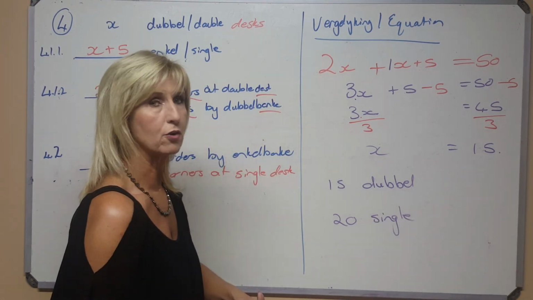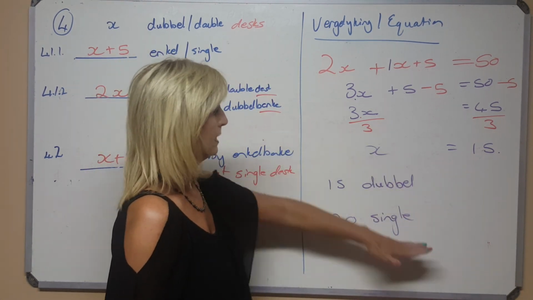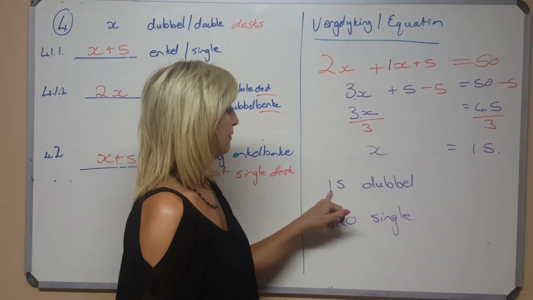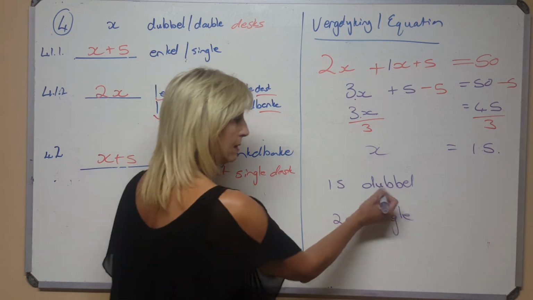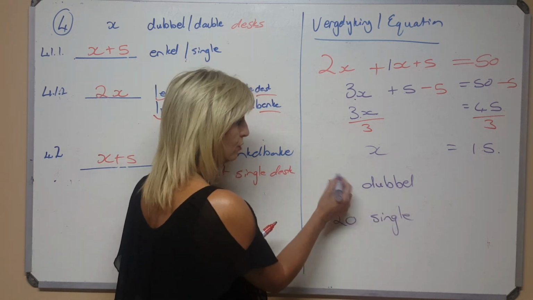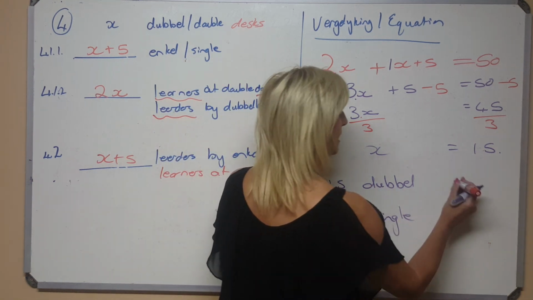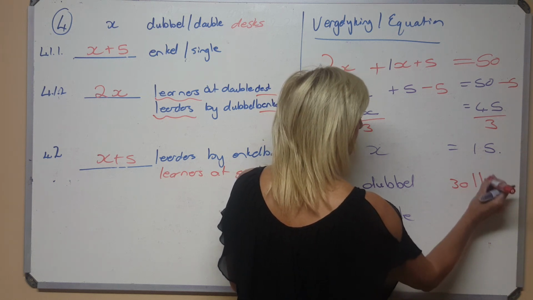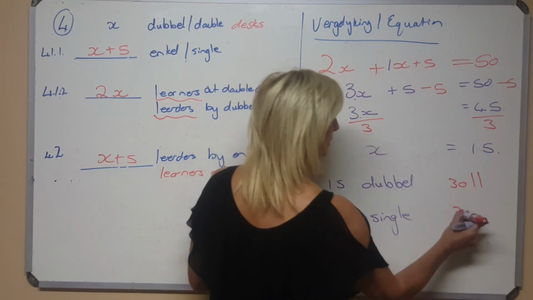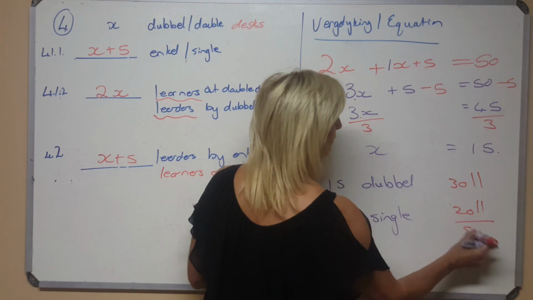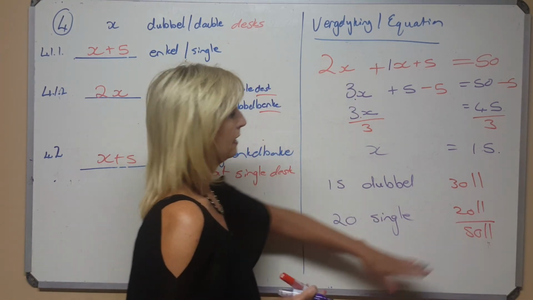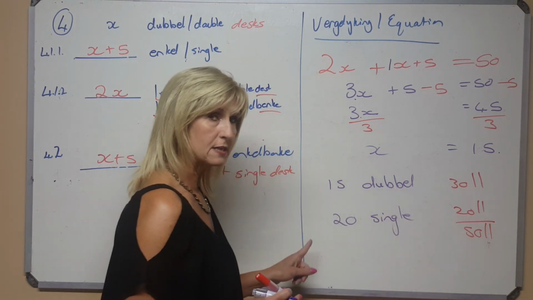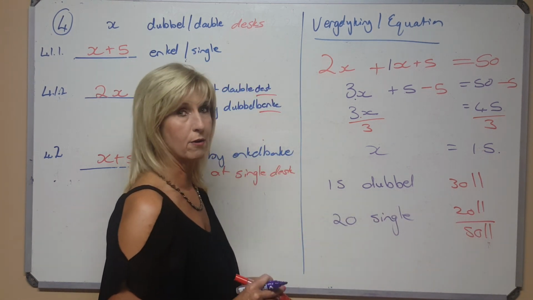Ek is seker jy kan dit Afrikaans en Engels skryf. Double English, enkel Afrikaans. So 15 and 20, but that's not 50, yes, because remember, how many people sit at a double? 2. So dis 2 kinders wat daar sit, so dis 30 kinders, learners, en hierso is net 20 kinders, en dan gee dit vir my 50 leerlinge, learners, of leerlinge. So dit add op na mekaar, maar dit was nie die vraag was hoeveel van elke bank is daar.